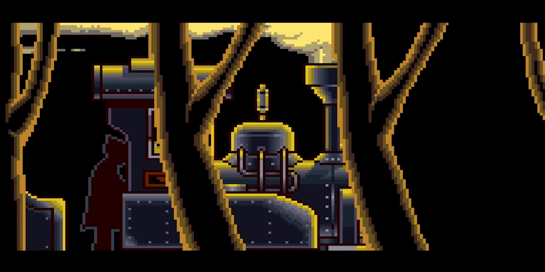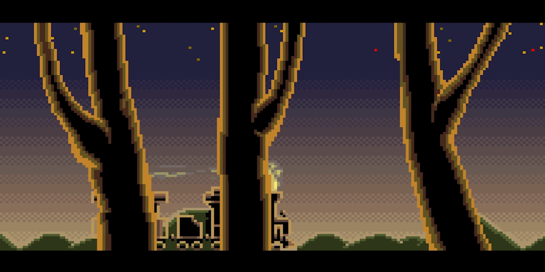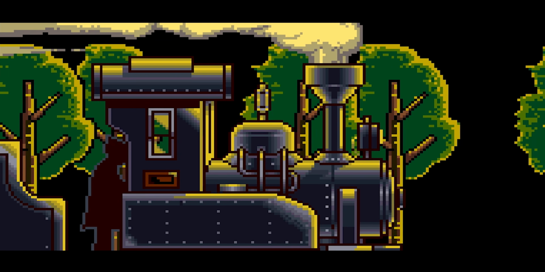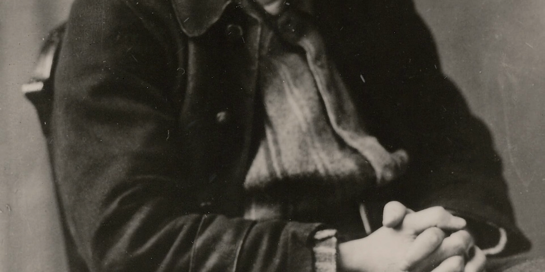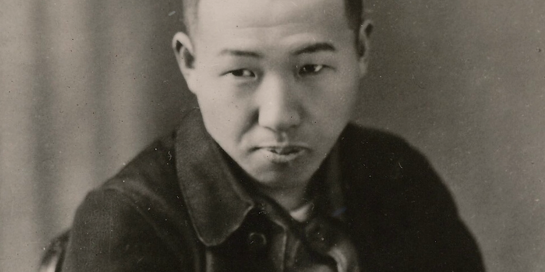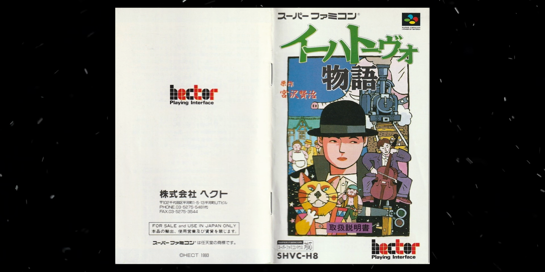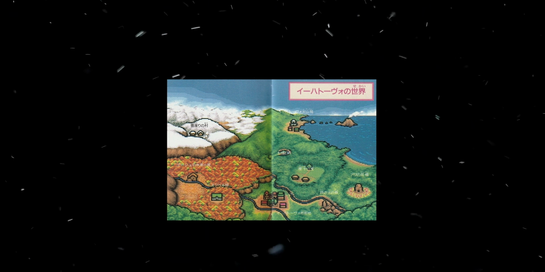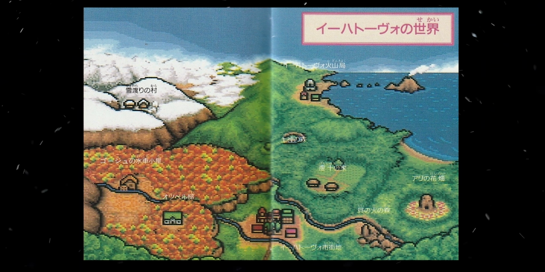Ihatovo Monogatari is a strange little RPG-style adventure game developed by the studio Hect for the SNES in 1993. The game depicts the fantasy world envisioned by Japanese writer Kenji Miyazawa. Ihatovo Monogatari, or Ihatovo Story, is the world in which Miyazawa set many of his fairy tales.